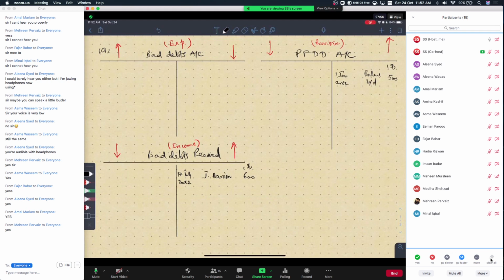So since we are making the bad debts account, we will see what proportion of the debt has gone bad. In this case, if the total debt was $500, and out of that 60 cents in a dollar was collected, that means your bad debt to be written off on the debit side is $200. Bay Limited. Do you agree? Bay Limited's entry on the debit side on 2nd of December.